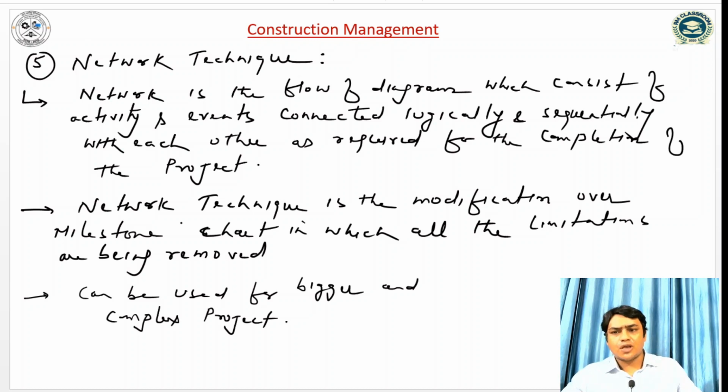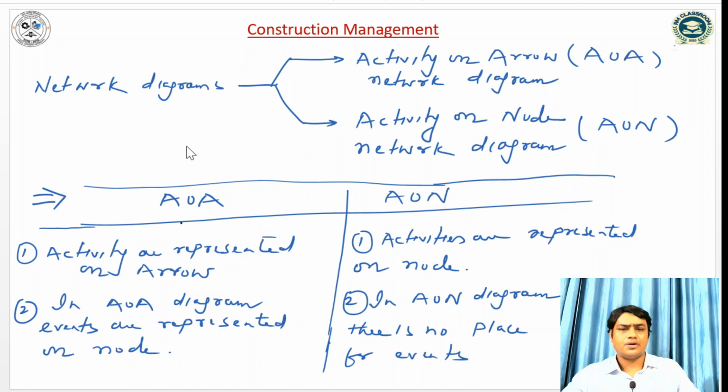And there are two types of network diagram. The first one is the activity on arrow network diagram, and the second one is the activity on node network diagram. In short, activity on arrow is called AOA, and activity on node is called AON. So what is the difference between AOA and AON? In AOA, activities are represented on arrows, but in activity on node, activities are represented on nodes.